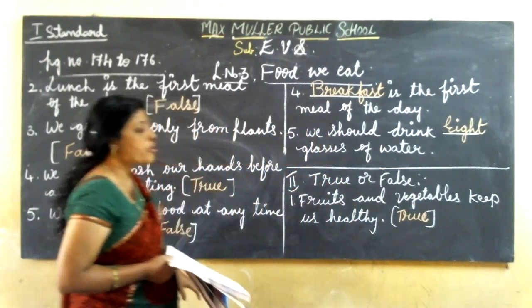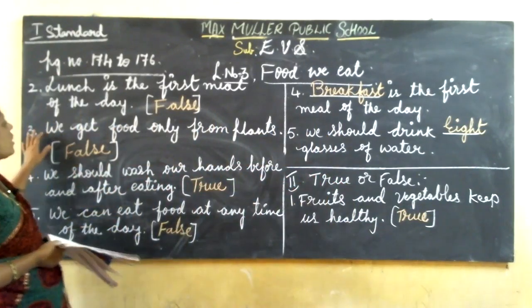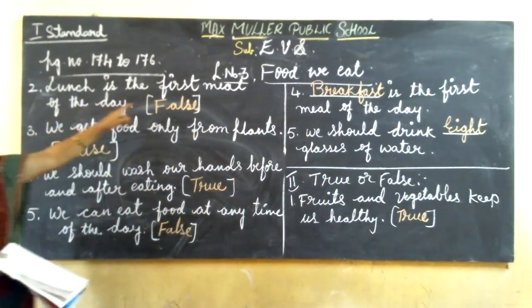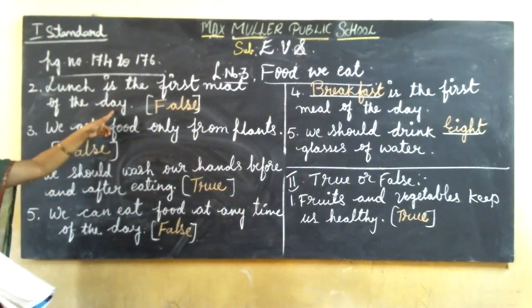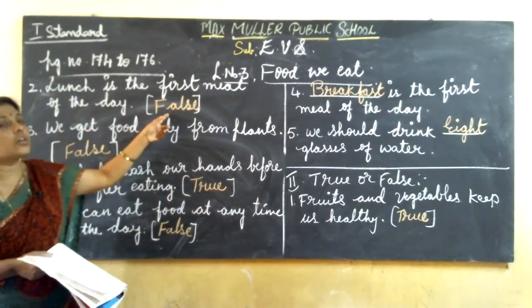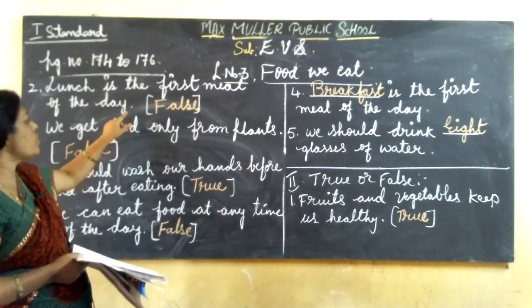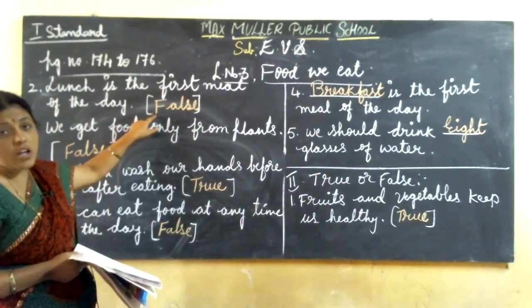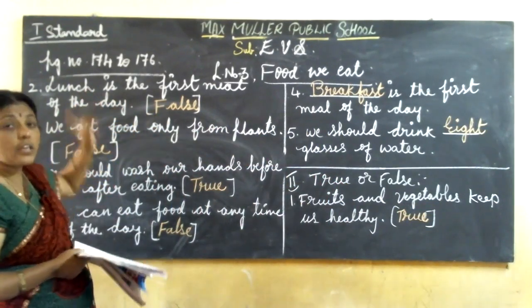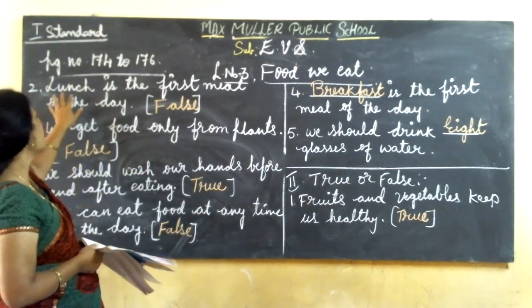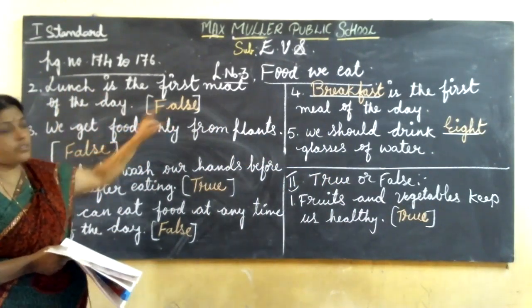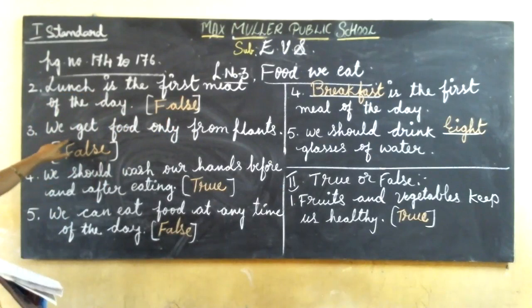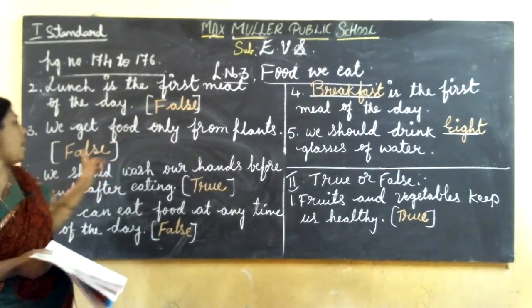It is true. Then come to the second one. Lunch is the first meal of the day. So this is wrong. Which is the first meal of the day? Breakfast. Okay. Lunch is the second meal of the day. So this statement is false.